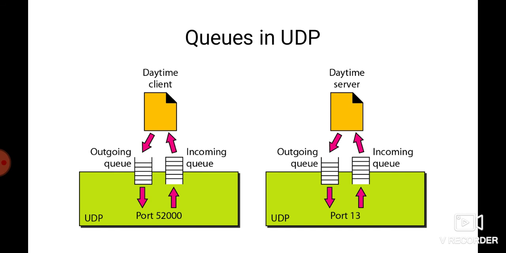When a message arrives for a client, UDP checks to see if an incoming queue has been created for the port number specified in the destination port number field. If there is such a queue, then UDP sends the received user datagram to the end of the queue. If there is no queue, then UDP discards the user datagram and asks the ICMP protocol to send a port unreachable message. Basically, ICMP is an error control protocol. So this is how queues work in the UDP protocol.